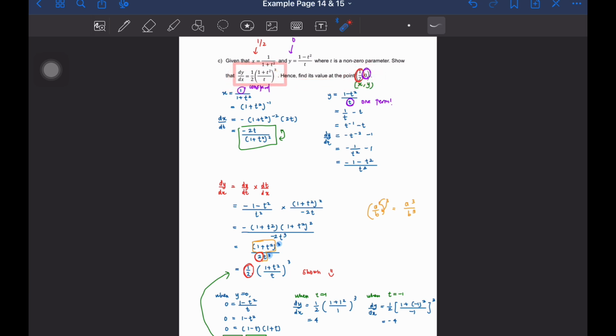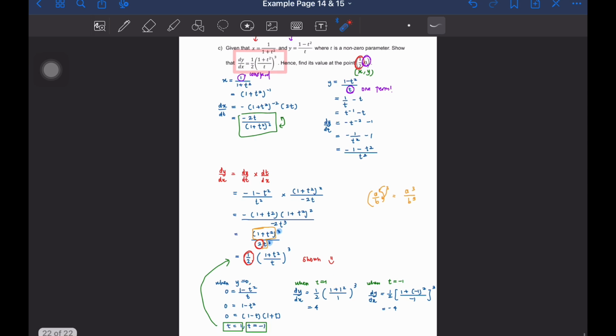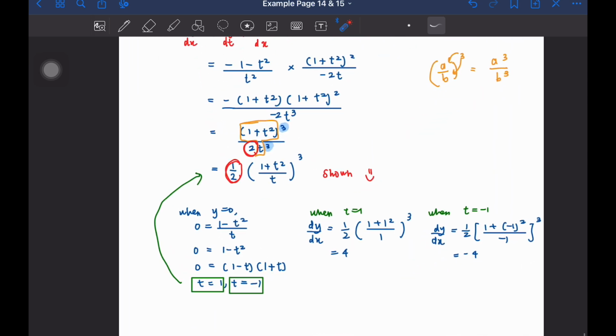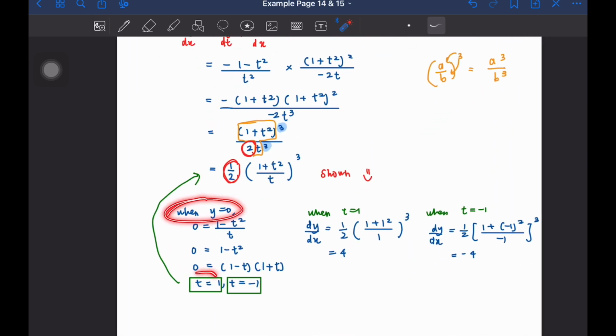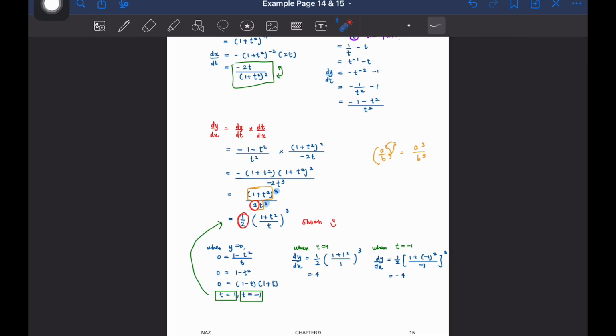So we are going to use this one back to find the value at this point. Okay, so given to you dalam bentuk X and Y. Tapi kita punya dy dx adalah dalam bentuk T. So kita kena masukkan kita punya nilai X dekat sini. Ataupun nak masukkan nilai Y equal to 0. Salah satu. Buat salah satu. Jangan buat dua-dua. Sebab kita still akan dapat value yang samalah daripada kita punya T. Okay, so saya choose untuk masukkan dalam Y equal to 0. Okay, when Y equal to 0, saya akan dapat two values of T. Okay, sebabkan ada dua value T awak, so kena buat dua-dua. T equal to 1 dengan T equal to negative 1. So kita dapat 4 dengan negative 4.